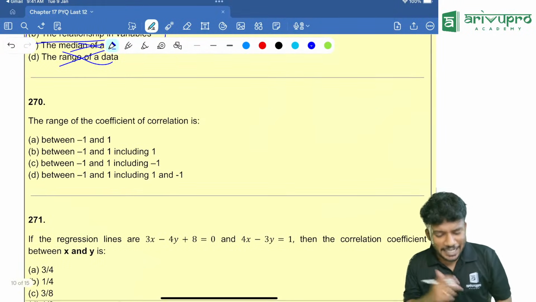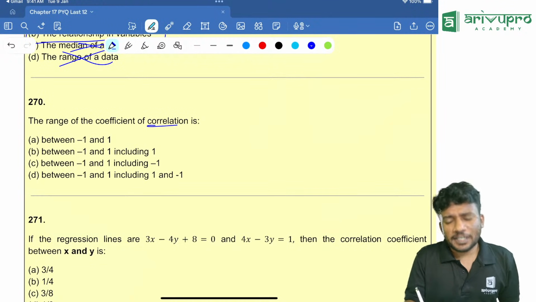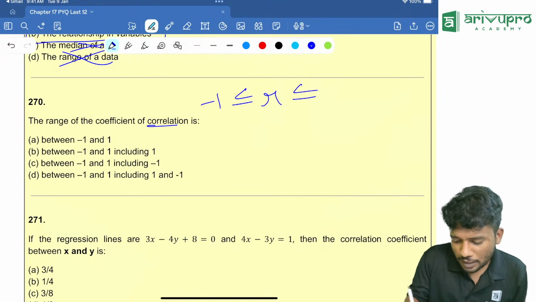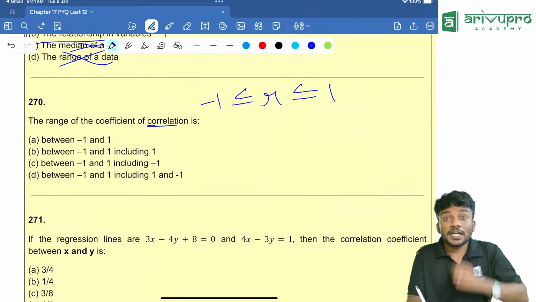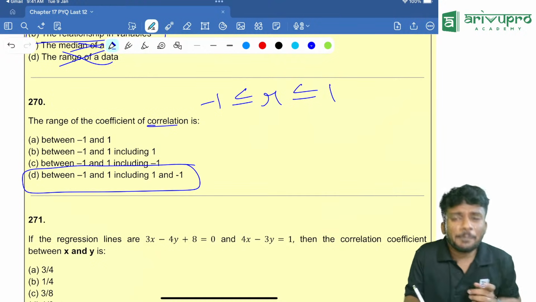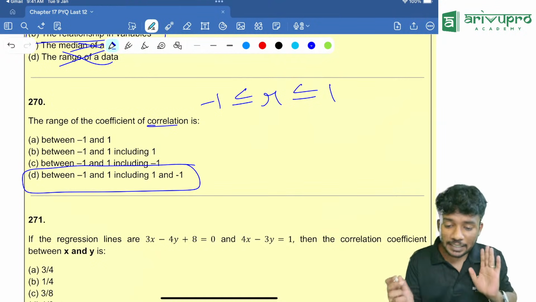Next one. Range of coefficient of correlation. People, the correlation coefficient or R value is in between what and what? Between -1 and +1, including both. So which is the right answer? Between -1 and +1, including +1 and -1.